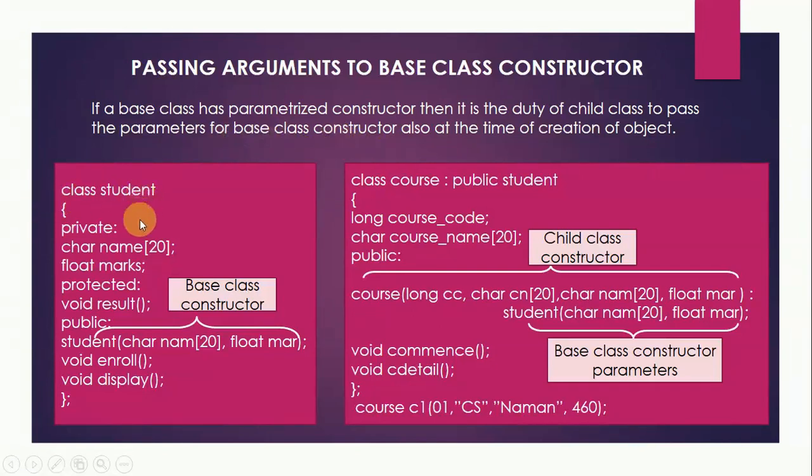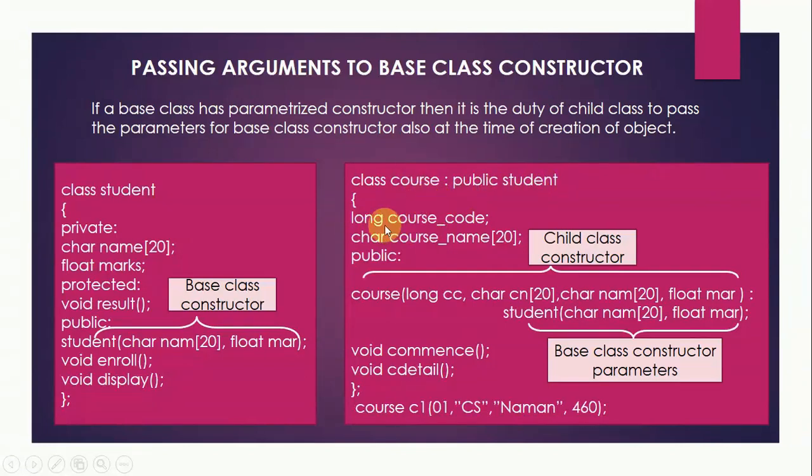Now consider a class student which has the private members name and marks and a protected member function result. Its public members include a student constructor, which is not a simple constructor. It is a parameterized constructor and it needs two parameters, name and marks. Then the two other members are the enroll and display member functions of the class student. Now we have a class course which is inheriting publicly from class student.